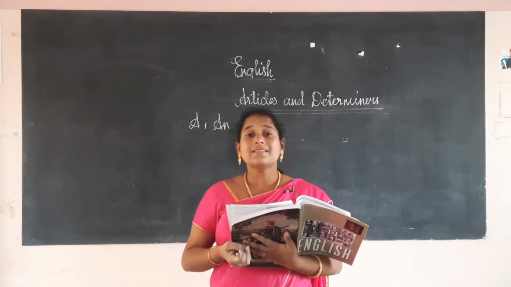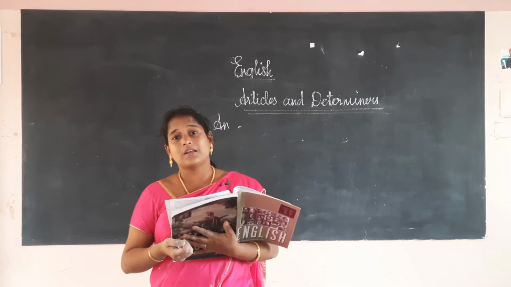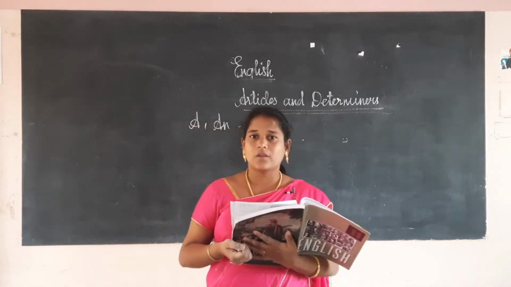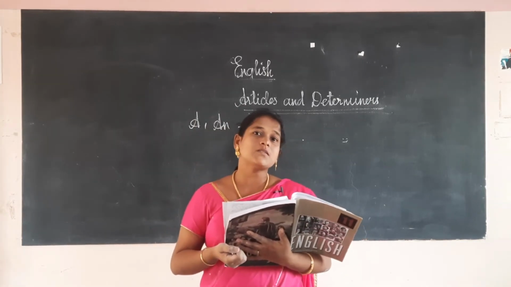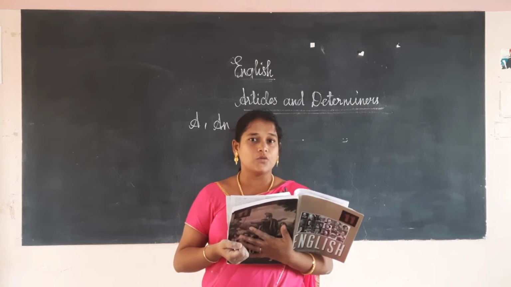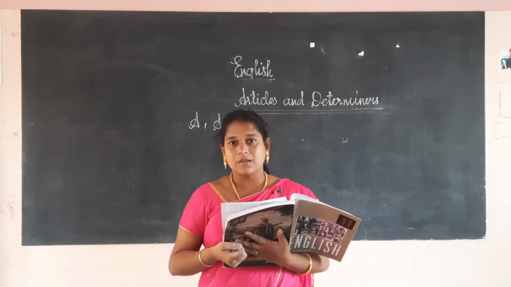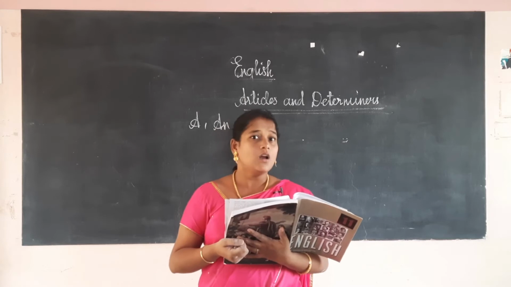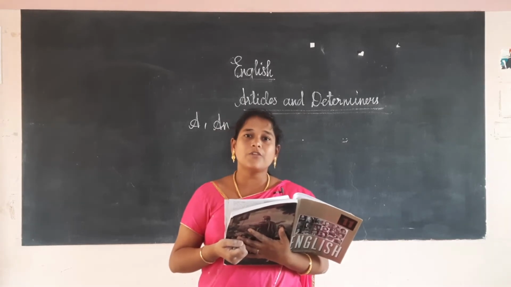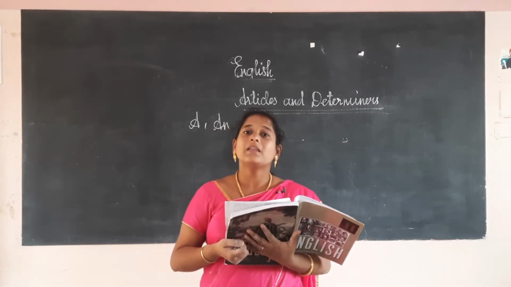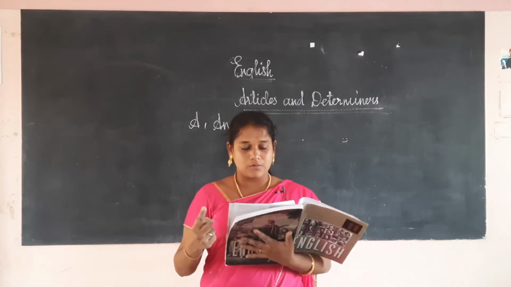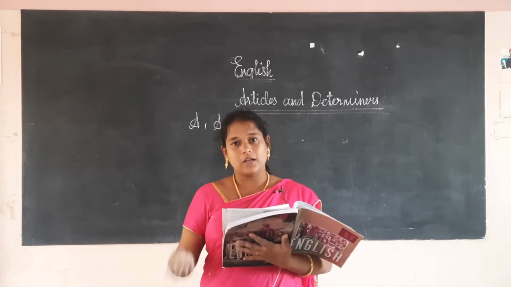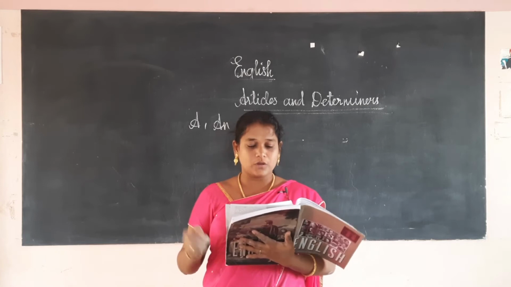Next, we will use the indefinite article for certain numbers, cardinal numbers and ordinal numbers. Cardinal numbers are 1, 2, 3, 4, 5, 6. First, second, third, fourth are ordinal numbers. In front of numbers we will use the indefinite article: a one, a hundred, a couple, a dozen.